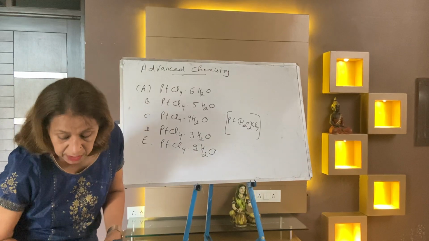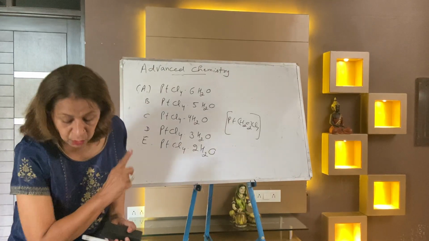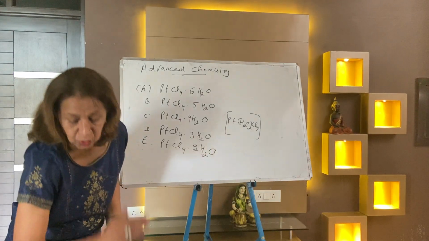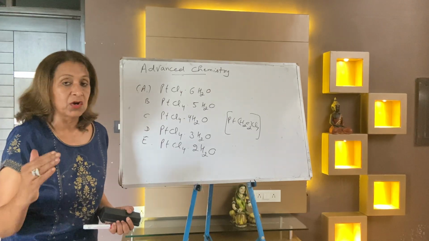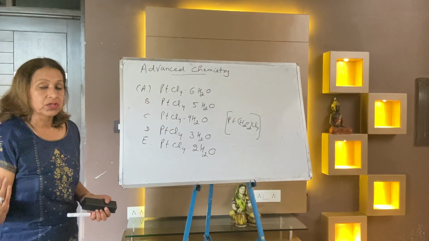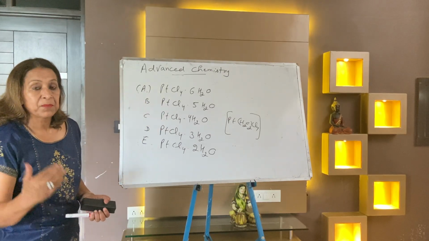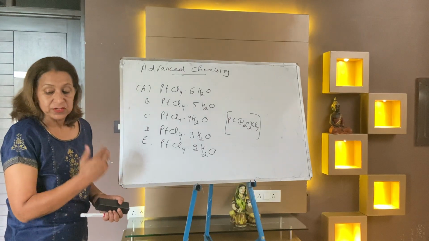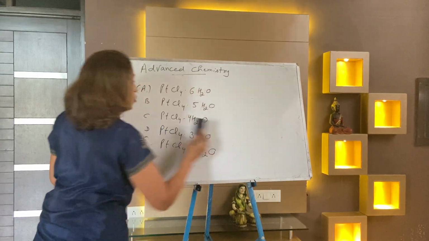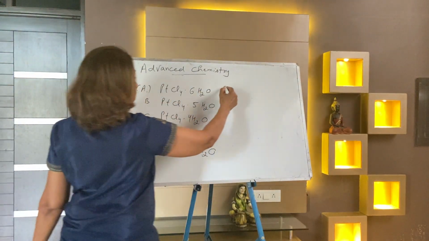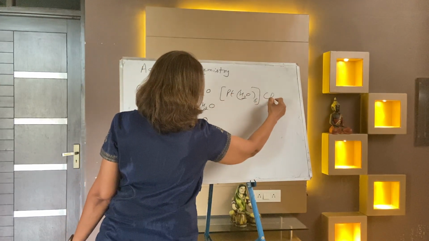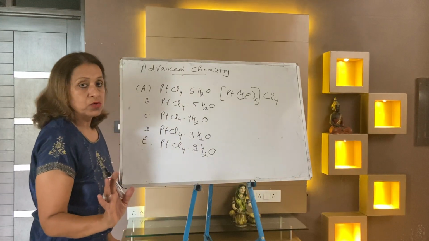The fourth question is: in which compound out of A to E does 1/4 of the chloride ion get precipitated with silver nitrate, that is 25%? Now let me explain 1/4 or 25%. In the first case, all the water molecules come inside and chloride is outside: 100% chloride ions are outside.